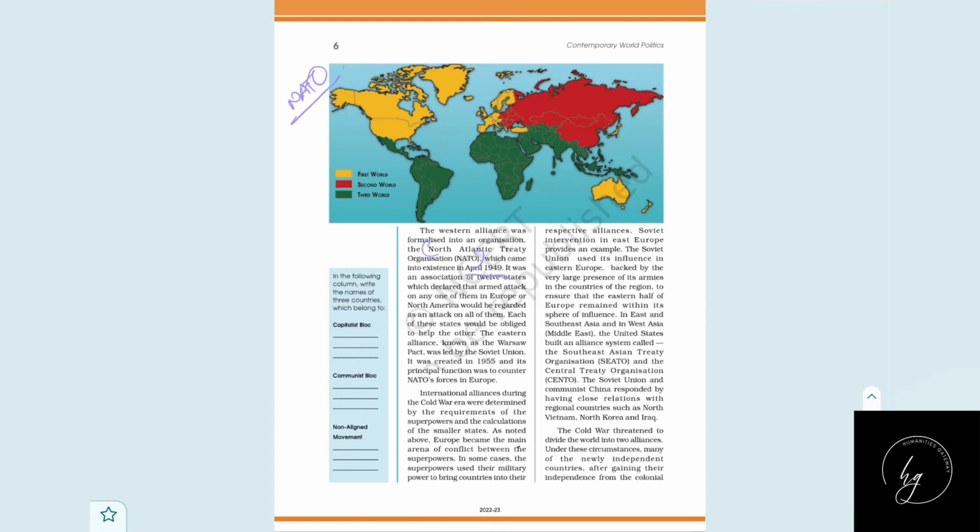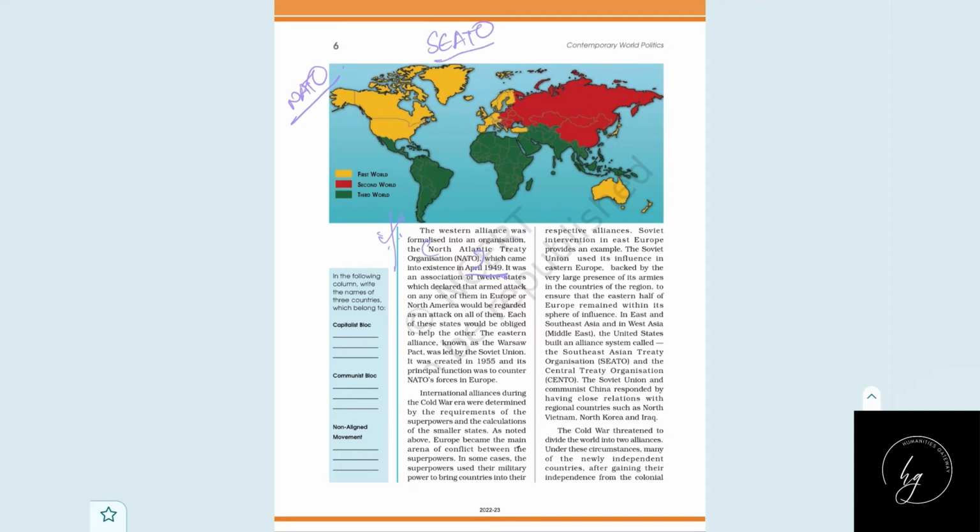And in April 1949, NATO was formed. It's important. The purpose of NATO was that it was a Western European and North American alliance, and an attack on any of these countries would be taken as an attack on all of them, to help each other. And then there was SEATO, the Southeast Asian Treaty Organization. As we know, many of the Eastern and Asian countries were aligned to the USSR.